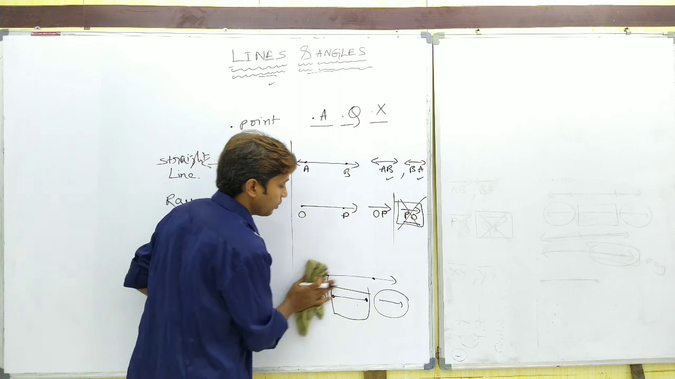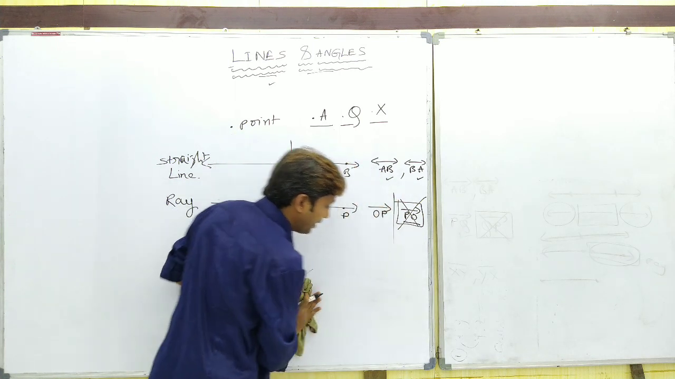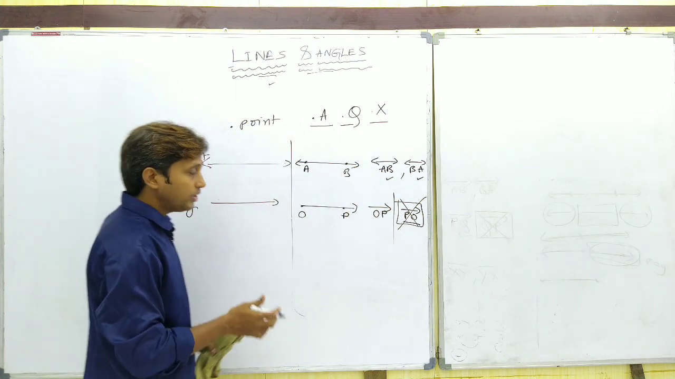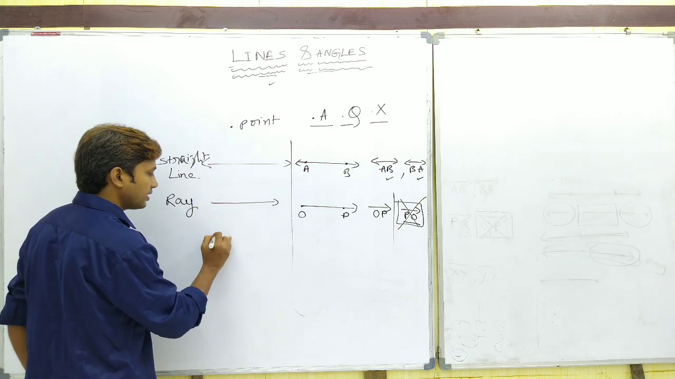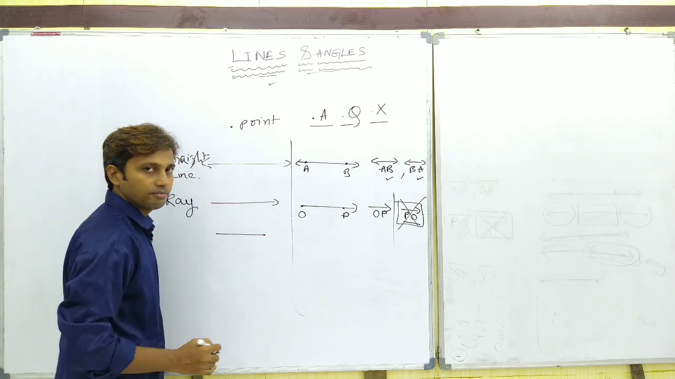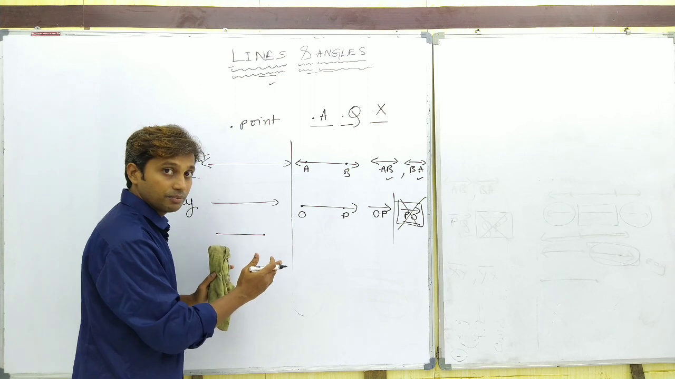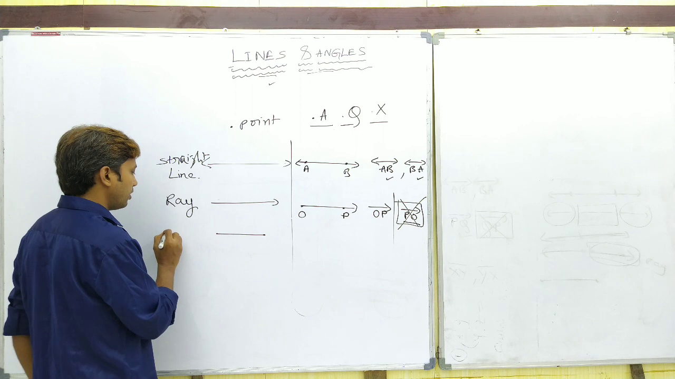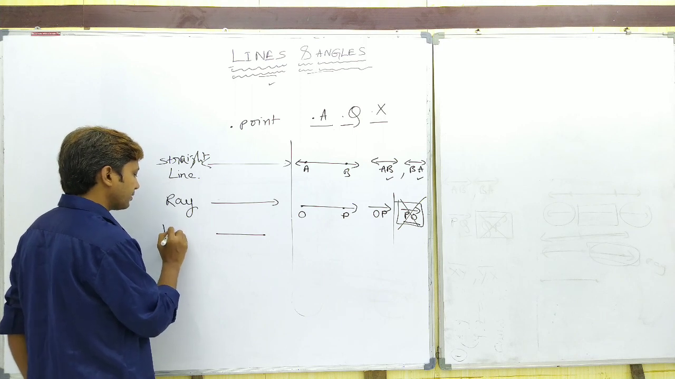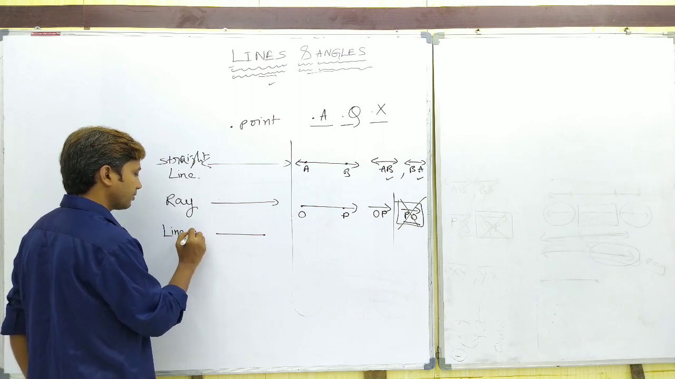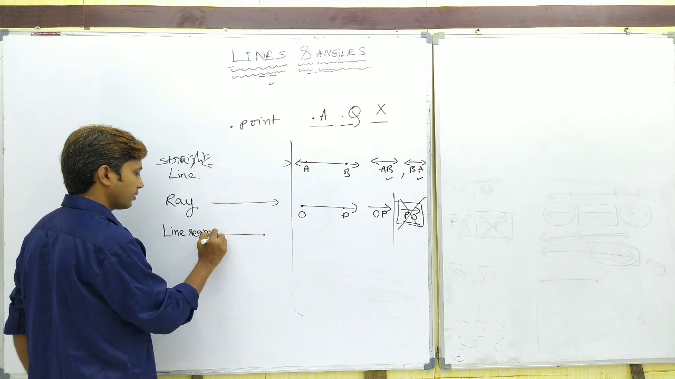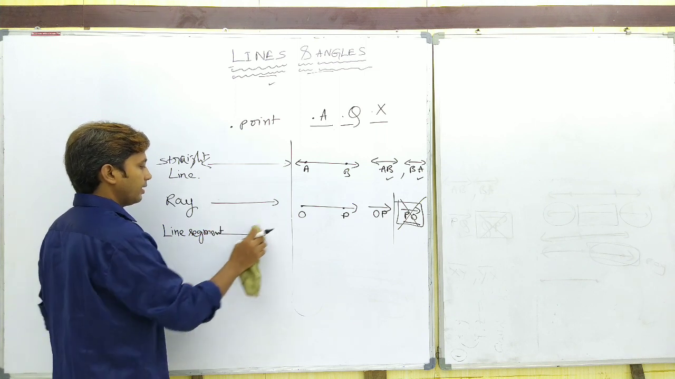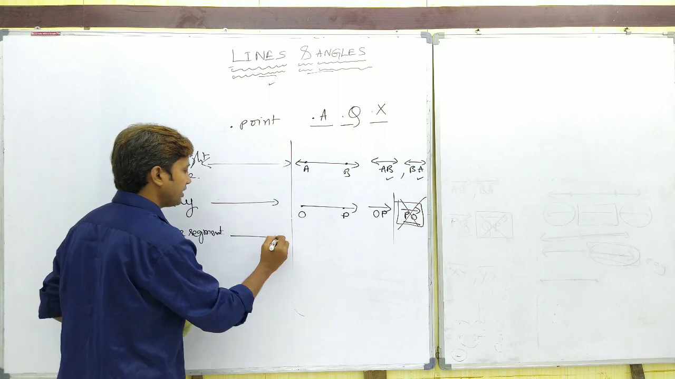Got it or not? So, a part of a straight line which consists of both initial and end points. So this is the initial point, from here it ends. Means its length is finite, measurable. Okay, so this part of a straight line is called a line segment.